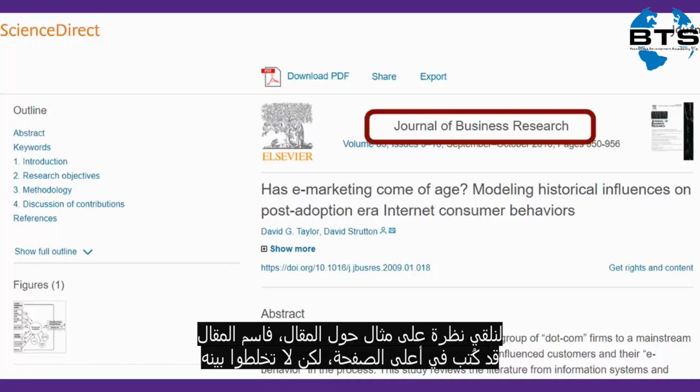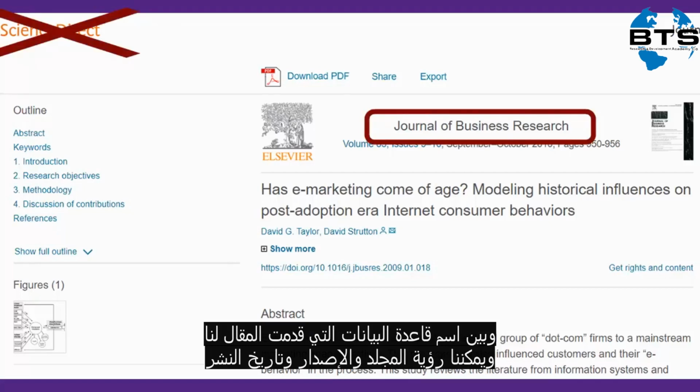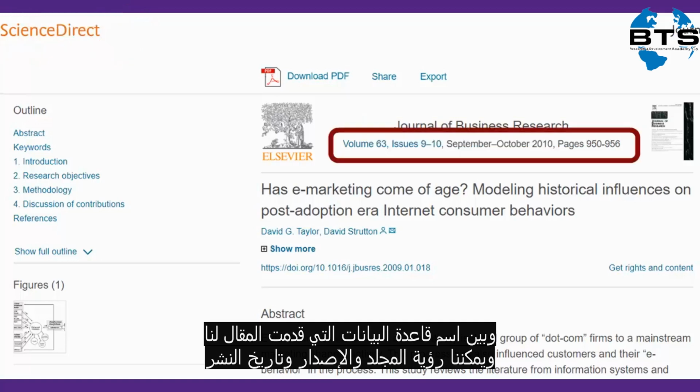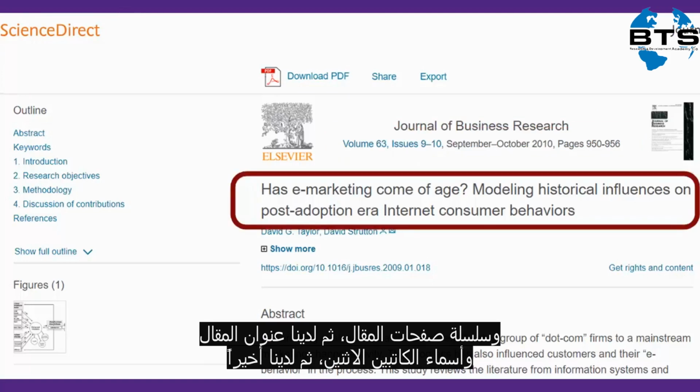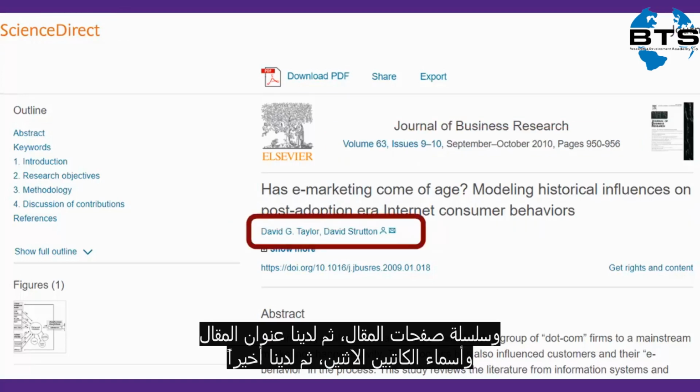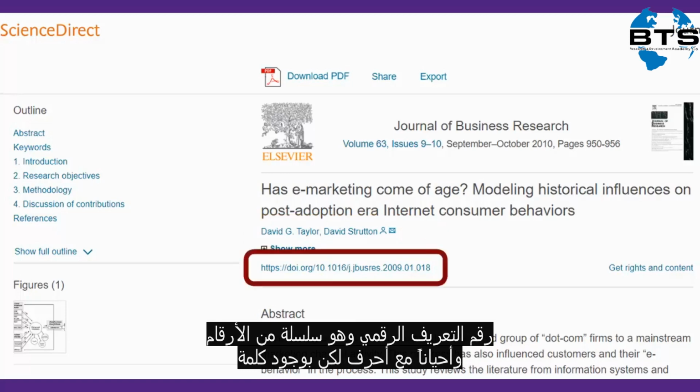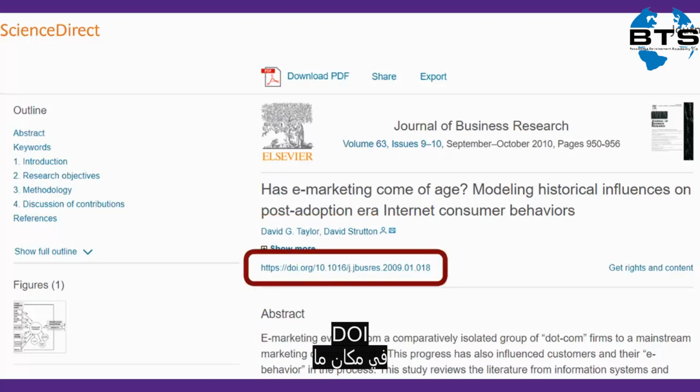The journal title is listed near the top of the page, but don't be confused by the name of the database that provides the article to us. We also can see the volume, issue, date of publication, and page range of the article. Next we have the article title, and under that we have the names of both authors. The last thing you'll want to look for is the DOI, which will be a long string of numbers and sometimes letters, but it should clearly say DOI somewhere.